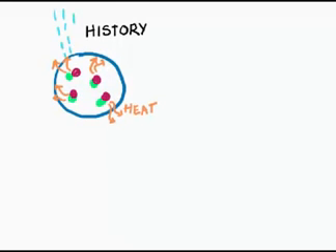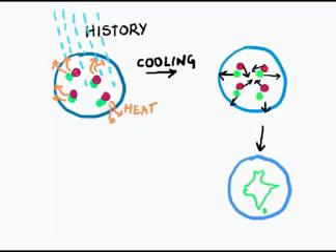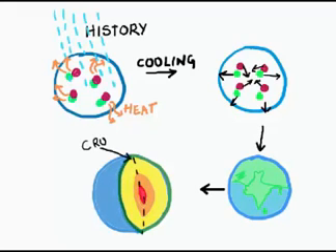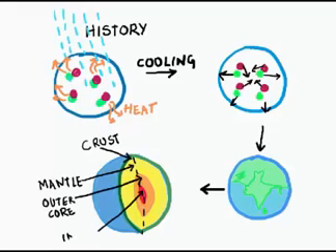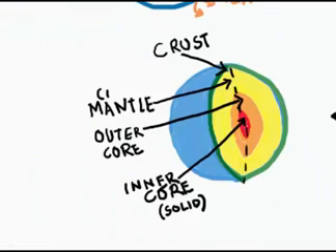Long time back, lots of material fused together to form the earth. This fusion generated a lot of heat, and slowly, as the earth cooled down, denser material sank towards the center and lighter material rose to the top. So now we can divide the earth into 4 parts: a very thin crust at the top, the mantle just below, the outer core, and the hard inner core. The inner core is solid, however, the mantle is liquid and can flow.